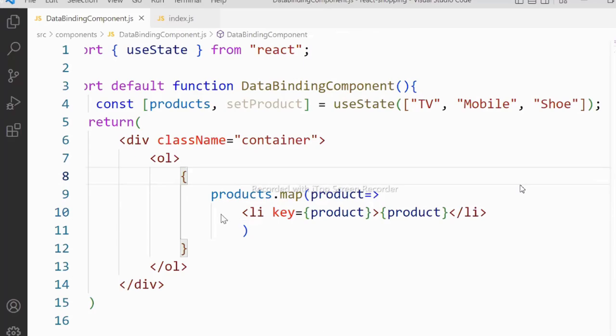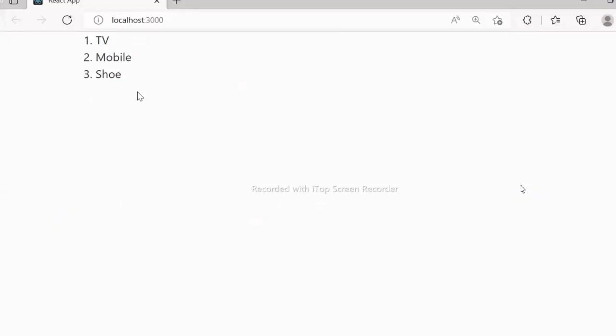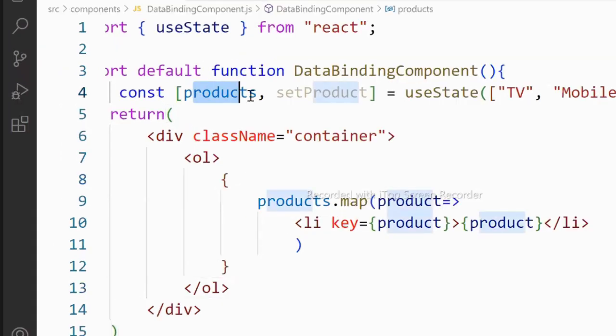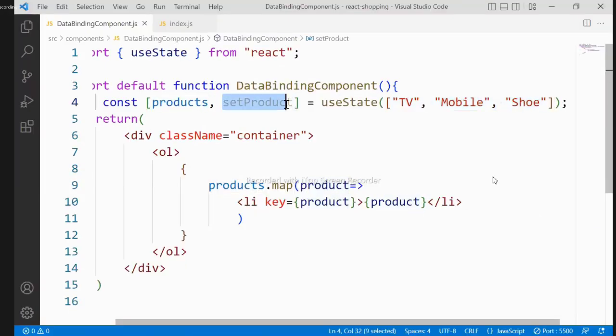This is working with the data, how you can configure the data. How do we set values? How can we store values? That we will see in the next level. First, how to get and use it. That means we should not use variables. We should use state. We have to configure the values in state. Now what is products? Products is a getter. It will get these values, and setProducts is a setter. It will set a new value into it. New value means you can push, because it is an array type.